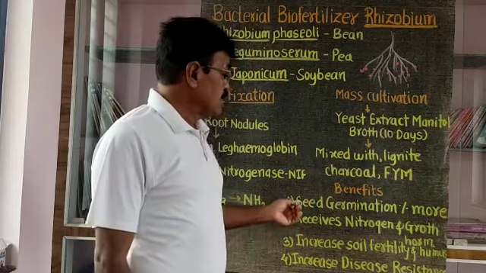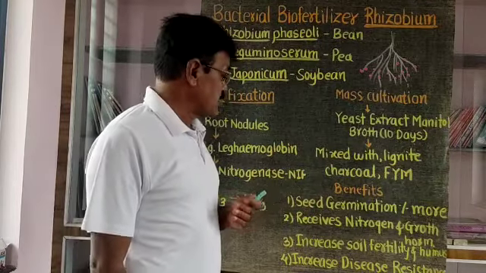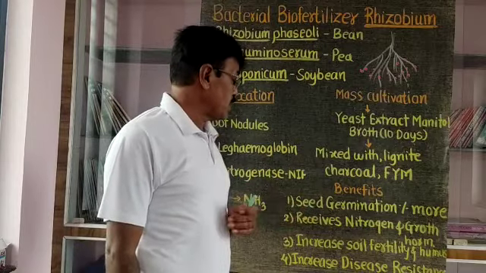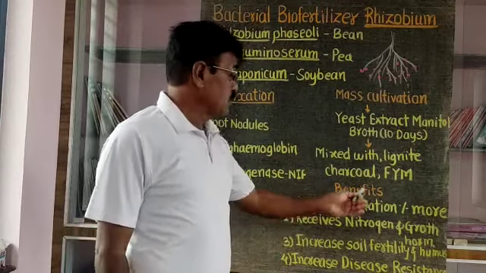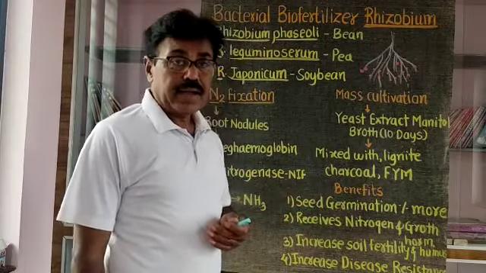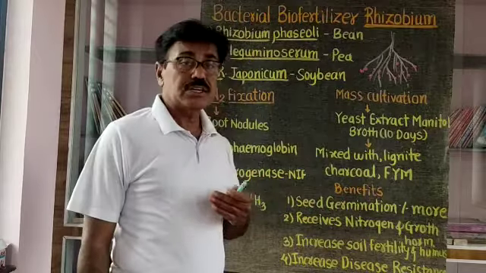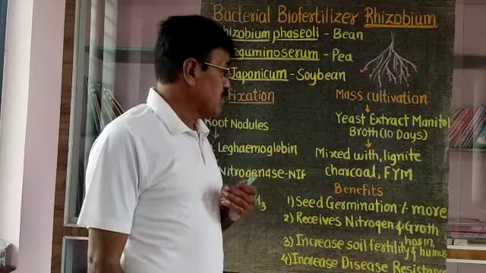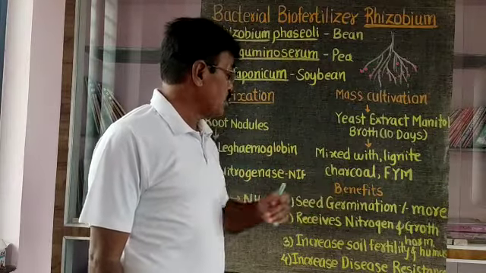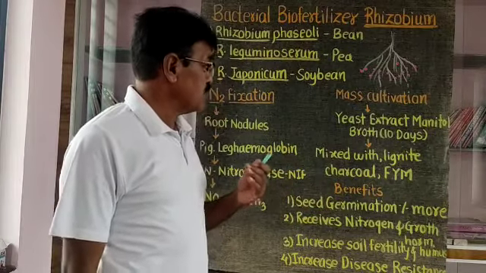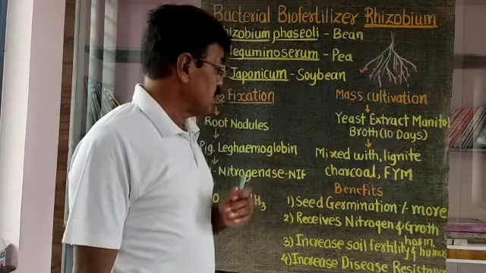For example, if this biofertilizer is used for seed dressing, the seed germination is more and also fast. That means the seed germination rate and the growth of the seedling are more or faster due to the dressing of this rhizobium containing biofertilizer used for seed dressing.